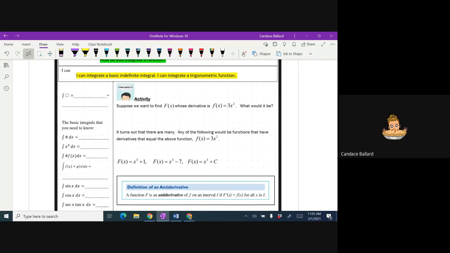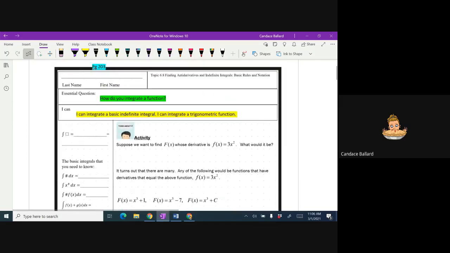We'll see indefinite. Okay. Fundamental theorem. All right, so I have taken a few things out of order here, because it just made more sense to me to teach it in this order than in the order that the College Board wanted us to teach it. You're supposed to be on page 203, and we're going to talk about how you integrate a function.